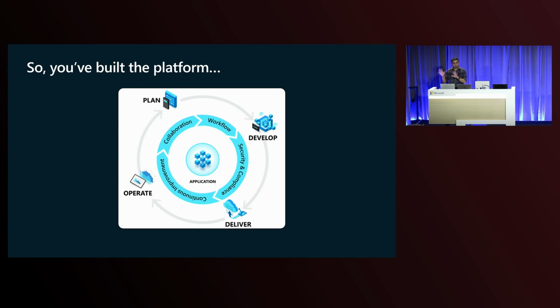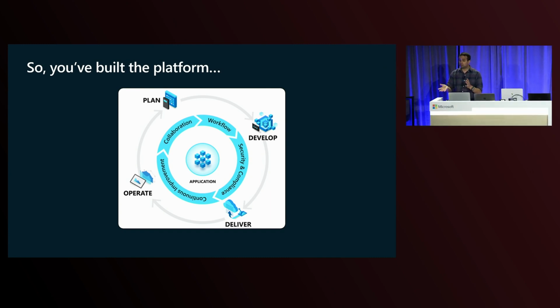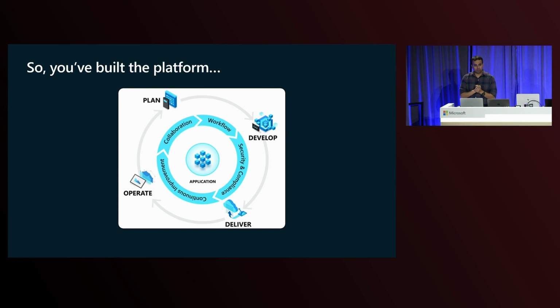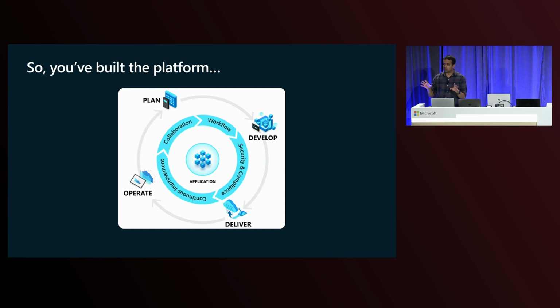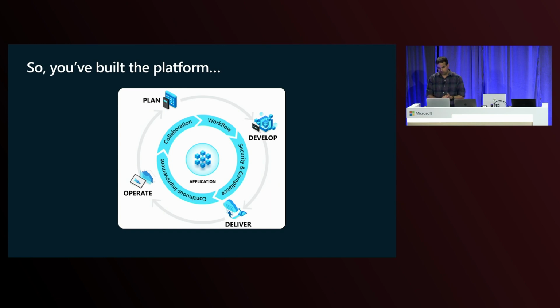So you've got your platform ready. Once your platform is ready and deployed, any platform out there in the cloud environment is no good without any applications or workload deployed on it. So as your organization wants to bring in their applications and their workloads, how would you go about doing that? And you want that part to be automated also. You don't want that part to be manually done, right?